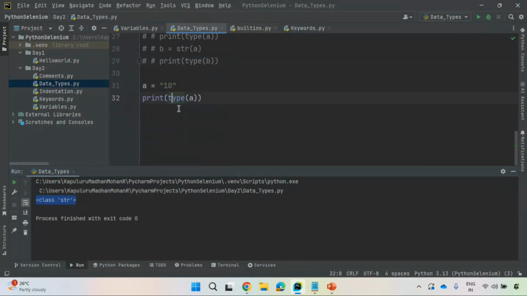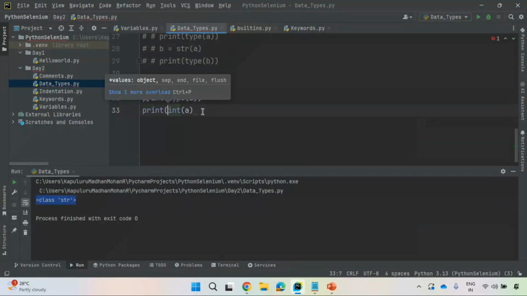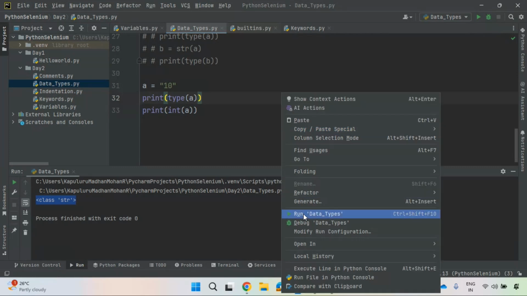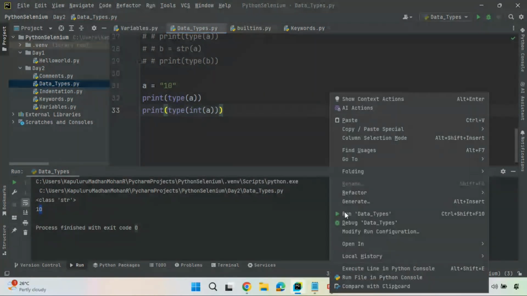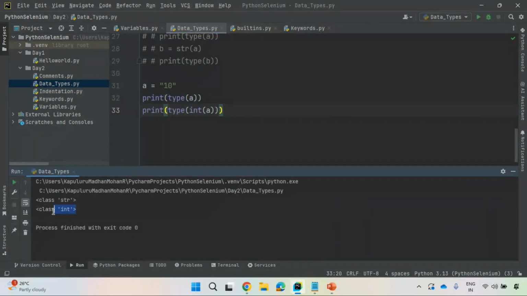Right? What I'm doing right now is typecasting to integer. I'm using this integer typecasting function, int of a. After converting, I will check which data type it is, using this type function. You can see here, class int. It was a string, and now it is converted from string to integer data type. This is how you can convert.